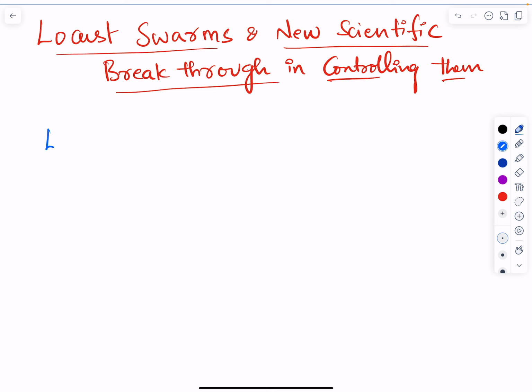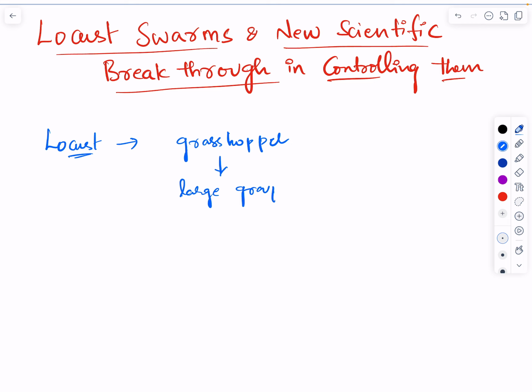The first one: what is a locust? Generally, a locust is a type of grasshopper that can form large groups. Generally, these large groups we can call swarms.